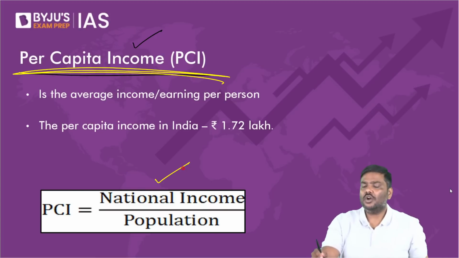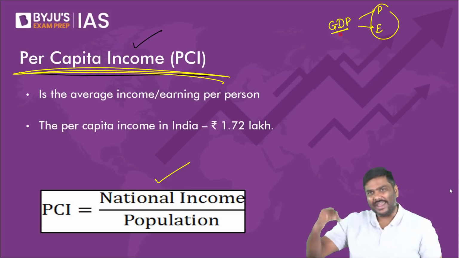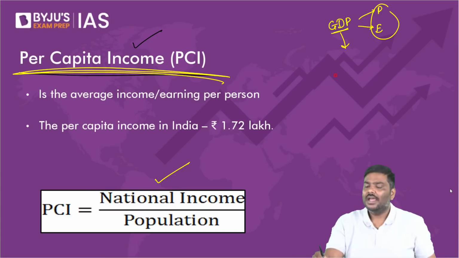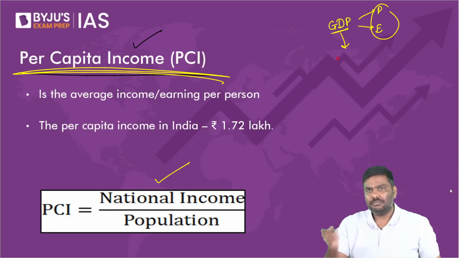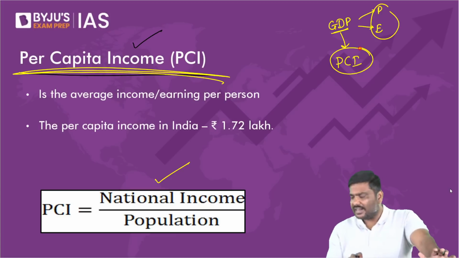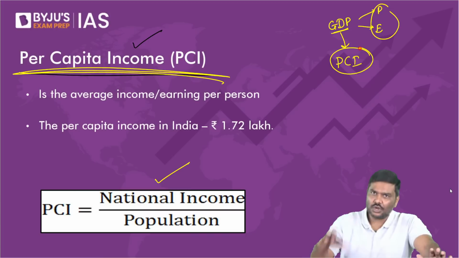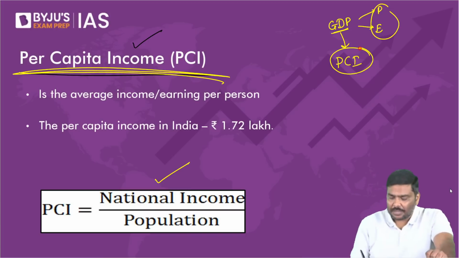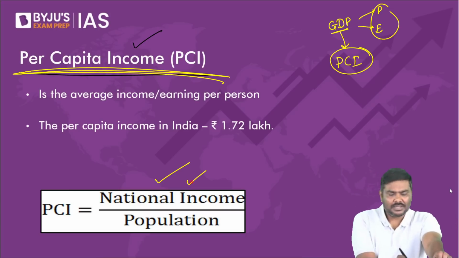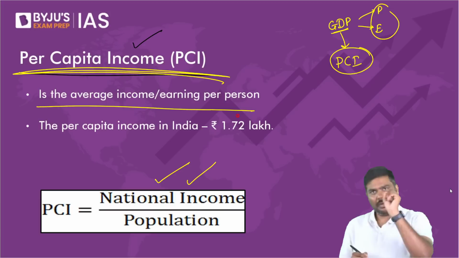Tomorrow, I'll show you one table. Don't memorize the table. Tomorrow, please remind me. I will show you two tables. One is how the government actually publishes GDP for the production method as well as the expenditure method. And the other shows how, using all of this data, GDP and NNP, they calculate per capita income. I generally don't put it in the slides because students will feel they have to memorize the table. That is not needed. I'll show you the table tomorrow, please don't worry.